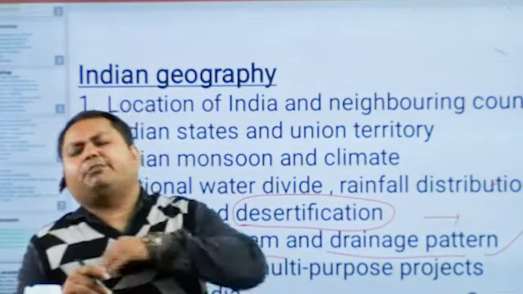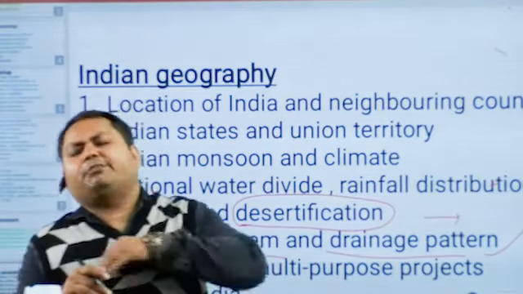There are four mechanisms of irrigation: flood irrigation, sprinkler, shell irrigation, and drip irrigation. These are four mechanisms of irrigation done by human beings. Drip and shell irrigation are concepts used in dry land farming. But in the case of India, flood irrigation is the most popular means of irrigation.